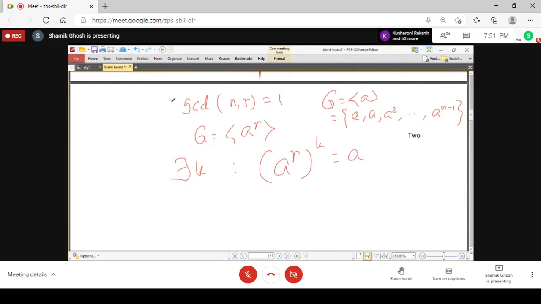By using GCD is 1, you have to find some power k of a^r such that (a^r) to the power k is equal to a. And here you know that a to the power n equals identity. So from a to the power n equals identity and GCD of n and r equal to 1, you have to find some multiple of r such that a to the power rk is a.